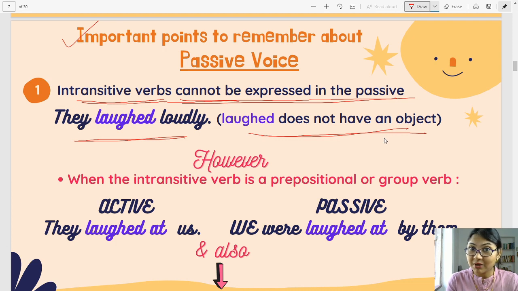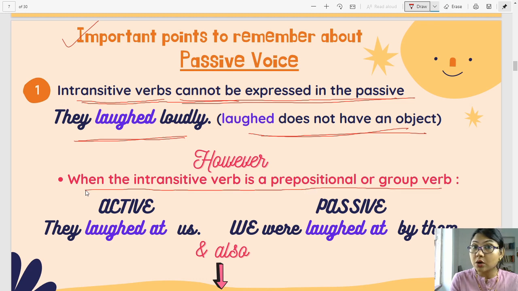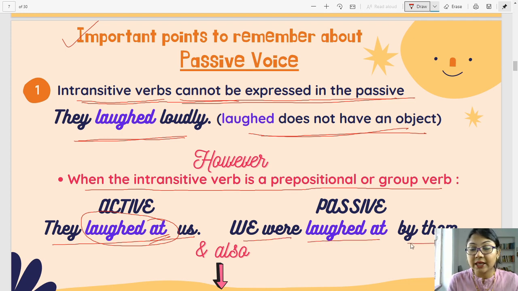But remember, however, there is a catch. When an intransitive verb is a prepositional or a group verb. What do I mean? They laughed at us. Laughed at, it's a group verb. The preposition at is retained. So we can change it into passive. What do we say? We were laughed at by them.